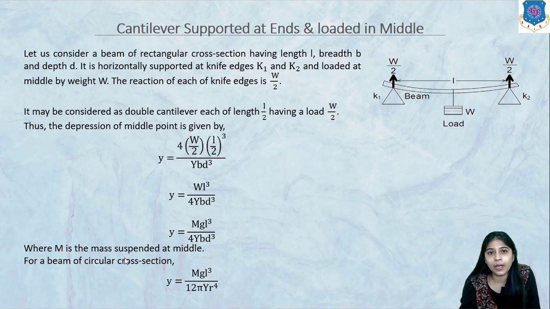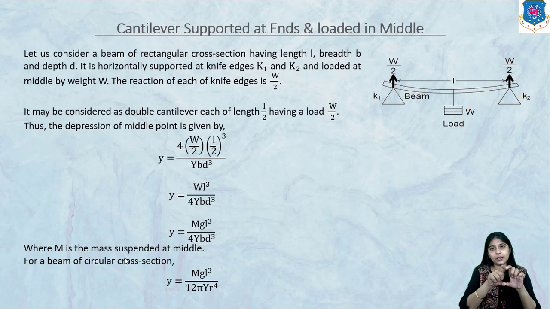Now consider a different condition of cantilever: supported at ends and loaded in the middle. Suppose you are taking a uniform beam, which we call a cantilever, supported at two sharp knife edges and loaded in the middle.